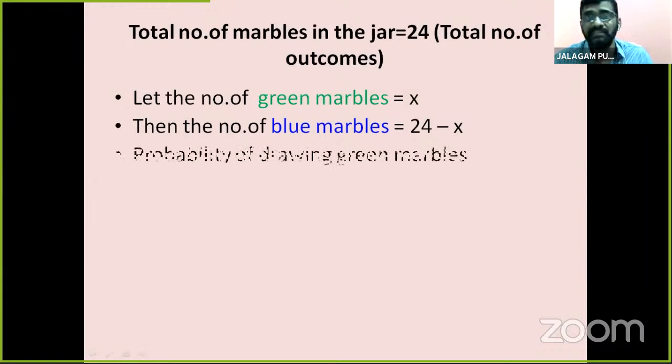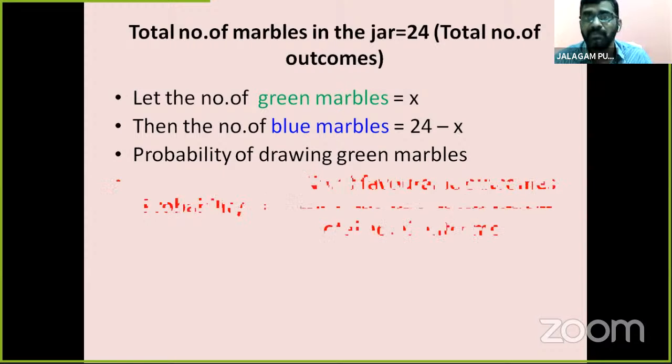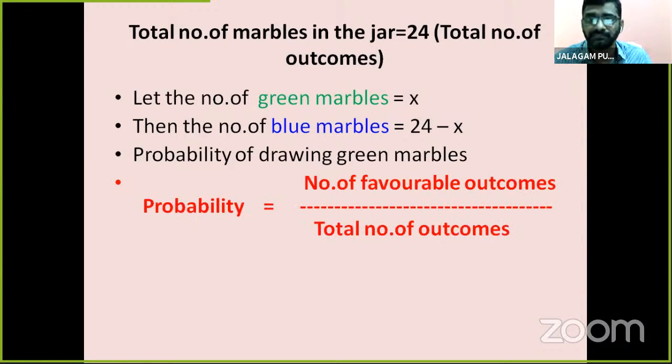Already the probability of drawing a green marble is given in the problem. Probability is equal to the number of favorable outcomes by the total number of outcomes. Favorable, how many green? X. Total 24.